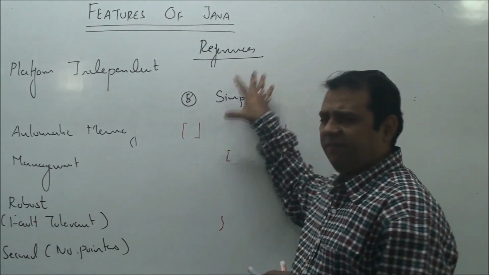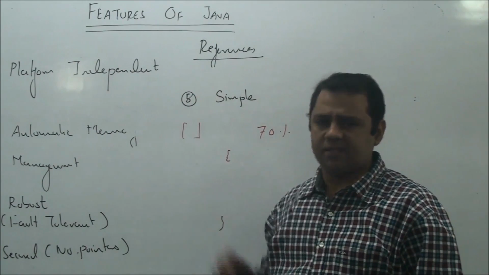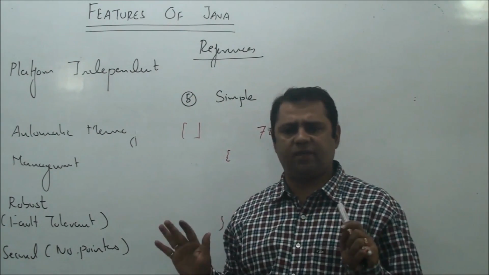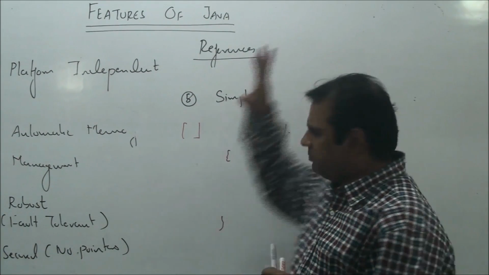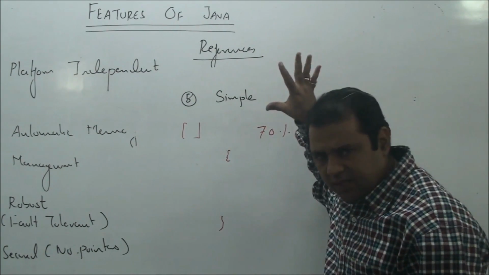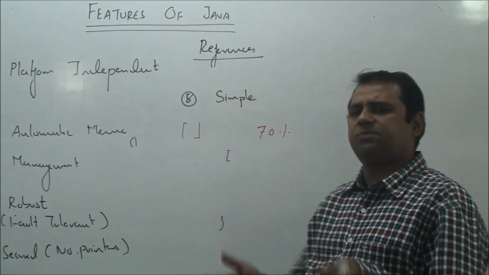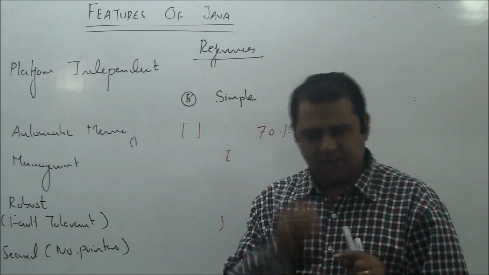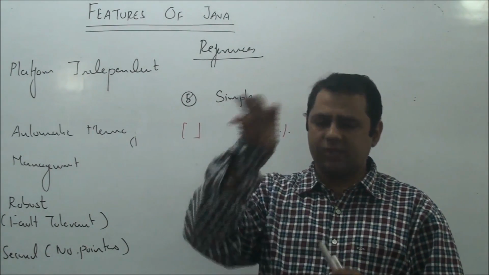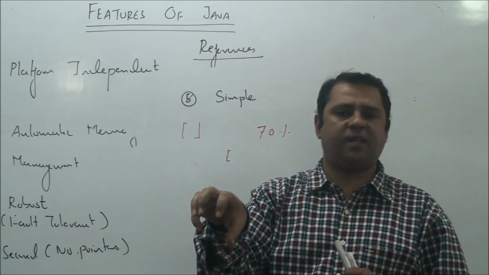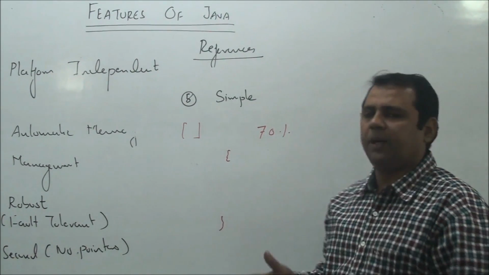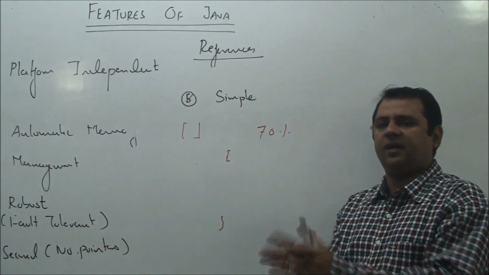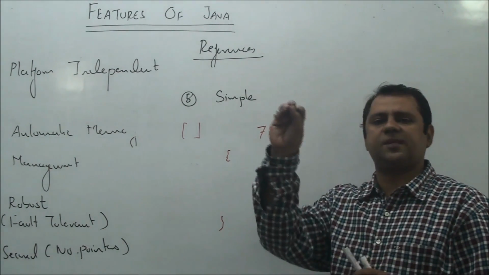So if you have very basic knowledge of C and C++ languages, you can easily go through Java, you can easily learn Java and develop applications in Java, because most of the syntax part, most of the way of designing the code has been borrowed from these two languages. The only difference is that Java forces object-oriented concepts in everything, while C was a procedure-oriented language. That you will learn later on. But the syntactical part of Java is much more similar to C and C++ languages.